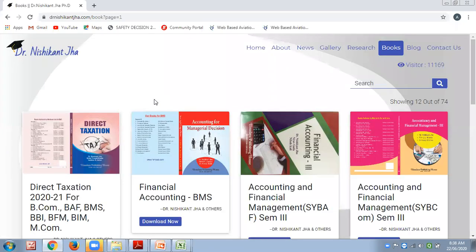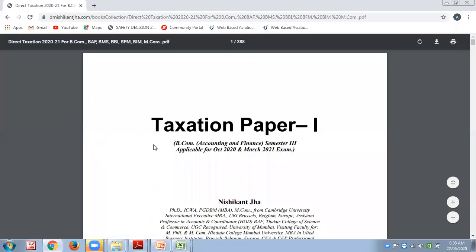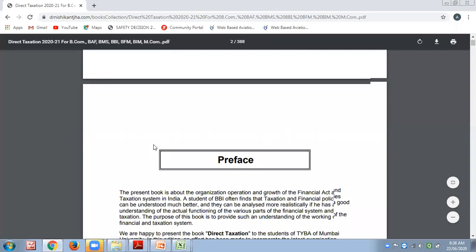And if you go to that book, why I'm telling you is because you are not having access right now to the library, to the bookstore. You will just download. Anytime, anywhere you can study. Same thing.